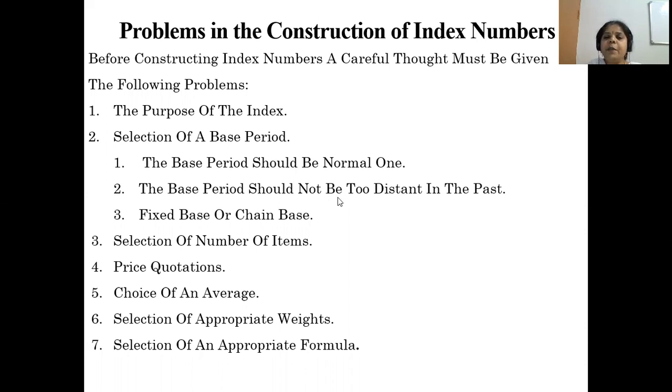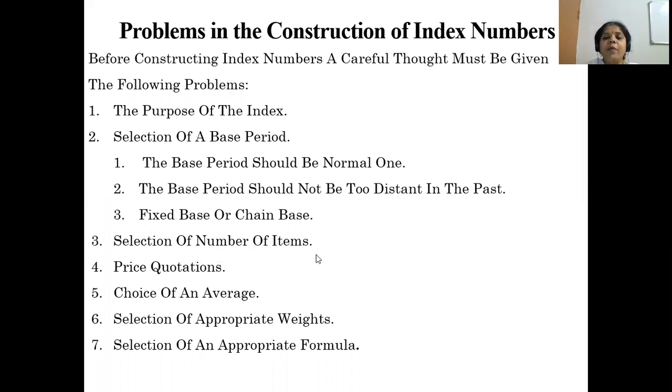Okay, the base period should not be too distant in the past. Okay, ತುಂಬಾ ದೂರ ಒಂದು 20-30 years back ಅನ್ನ ತಗೊಂಡಾಗ we cannot predict the correct index figures. Okay, too distant, ಜಾಸ್ತಿ ಡಿಸ್ಟೆಂಟ್ ಇರಬಾರ್ದು. Fixed base or chain base, it should be fixed for one variable. The base year should be one variable ಗೆ ಒಂದು ವರ್ಷ ಬೇಸ್ ತಗೊಂಡು ಇನ್ನೊಂದು ವೇರಿಯಬಲ್ ಗೆ ಇನ್ನೊಂದು ವರ್ಷ ಬೇಸ್ ಅನ್ನ ತಗೊಂಡ್ರೆ ಪ್ರಾಬ್ಲಮ್ ರಾಂಗ್ ಆಗುತ್ತೆ. Always the base year should be fixed one. For one problem it should be one base year.